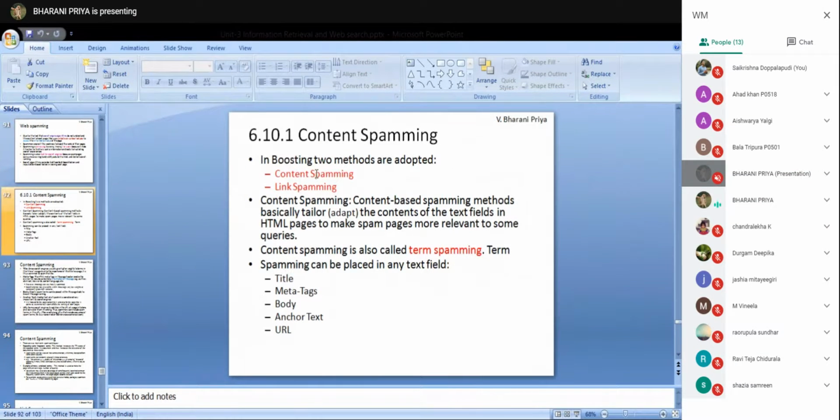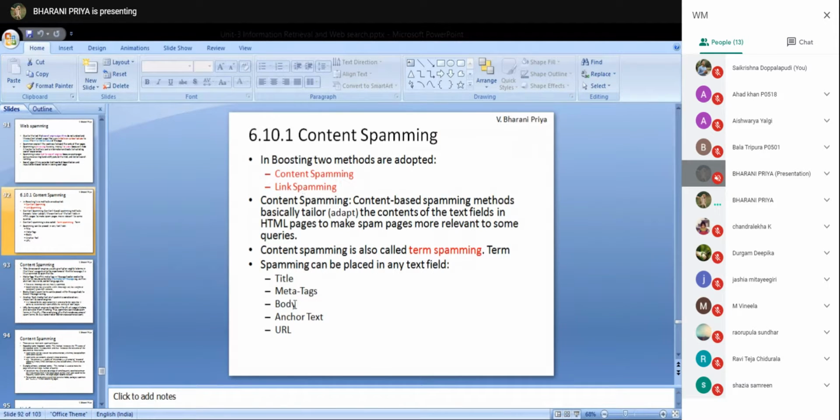So to boost, the spammers use two methods, that is content spamming and link spamming. Content spamming is also called term spamming. In content-based spamming, the text fields in HTML pages are added to make these spam pages. So the text will be added in the HTML pages.